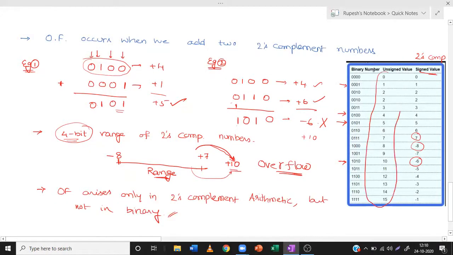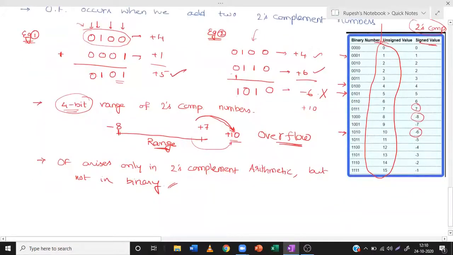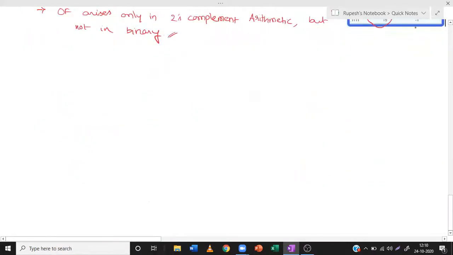This overflow problem never arises when you are adding two binary numbers. When we are doing 2's complement addition or 2's complement subtraction, then only the overflow problem arises. So this is the case of adding two positive numbers, example 1 and example 2. Now let us see whether overflow occurs by adding two negative numbers or not. Take a guess whether it will occur or not.